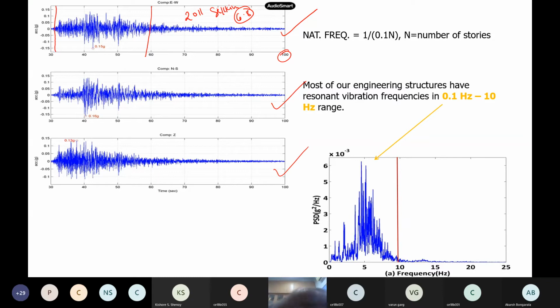We have three components, because acceleration is a vector: the instrument will have two horizontal components, east west and north south, and one vertical component. Now if I take the Fourier transform, which you would have studied in your maths course, and plot the power spectral density or the Fourier amplitude spectra, the plot looks like this. Earthquakes have frequencies from 0 to 25 hertz. This is how the frequency content is located. But where are most of the energy and the maximum amplitudes located?